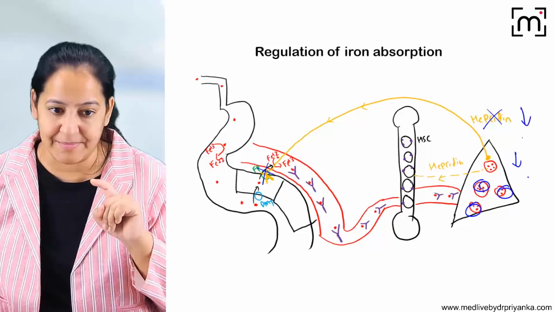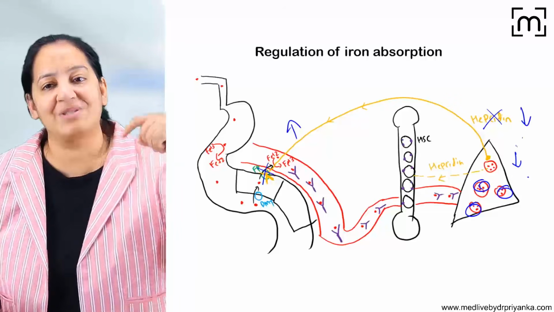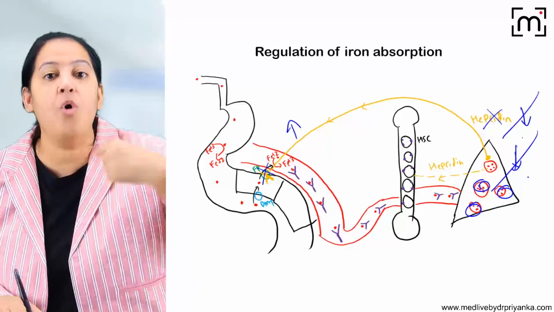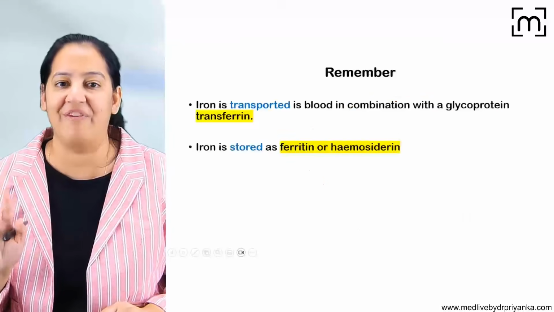There is zero hepcidin, or less hepcidin. So the absorption will increase because the ferroportin is regenerated. So when the storage is low, hepcidin is low, but absorption is high. The same story is written in front of you. This is known as regulation of iron.